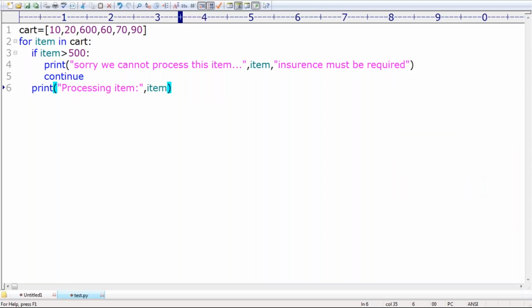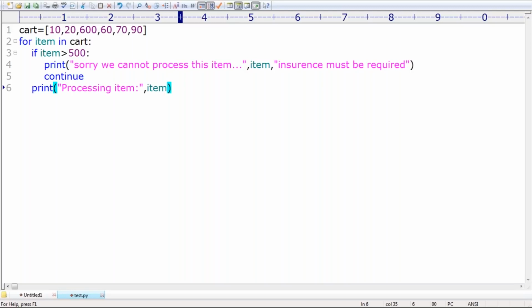Are you able to see the difference between break and continue? Break means the remaining items won't be processed. Continue means the remaining items will be processed; only that particular item will be skipped. Clear? Can you please guess what output we are going to get?